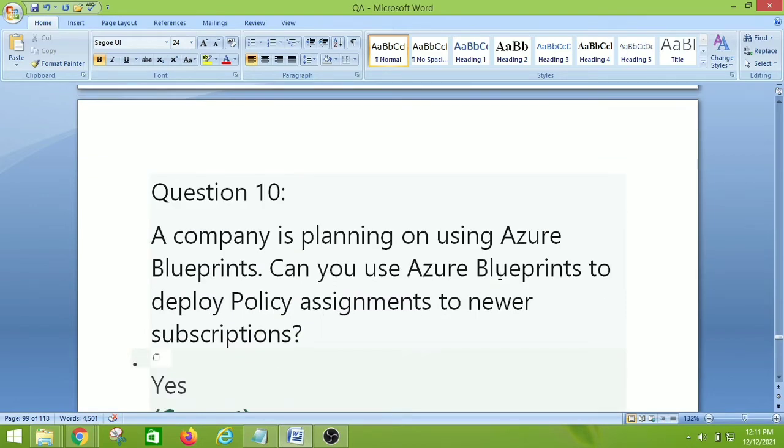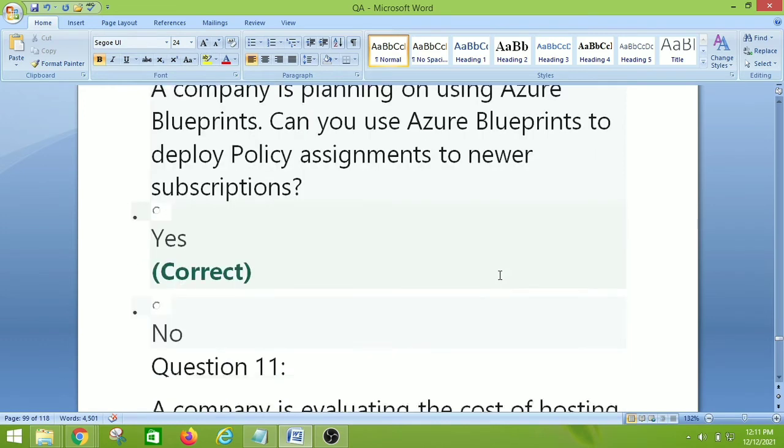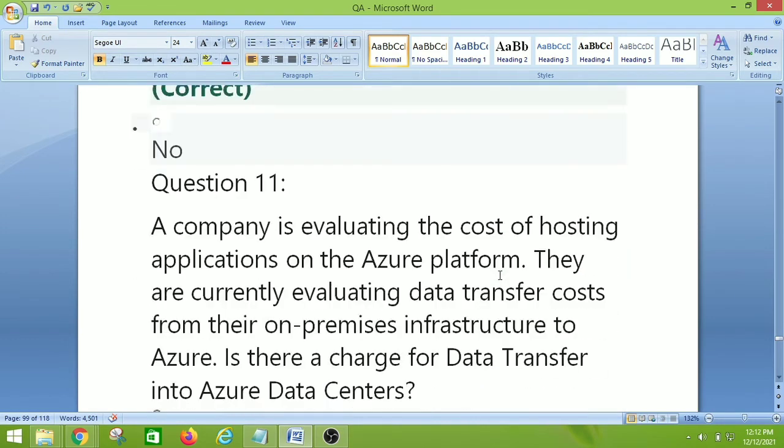A company is planning on using Azure Blueprints. Can you use Azure Blueprints to deploy policy assignments to newer subscriptions? So it's possible. So it's a yes. And let's move on to question number 11.